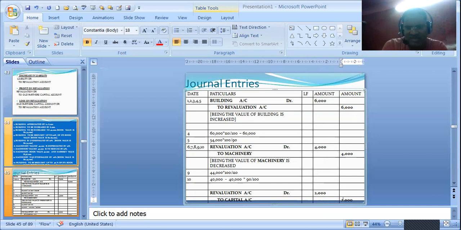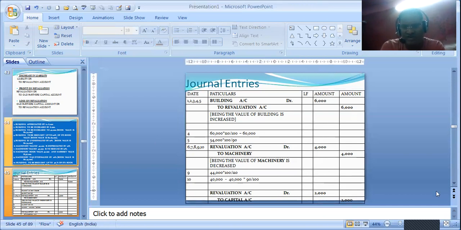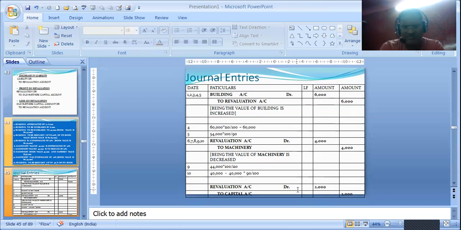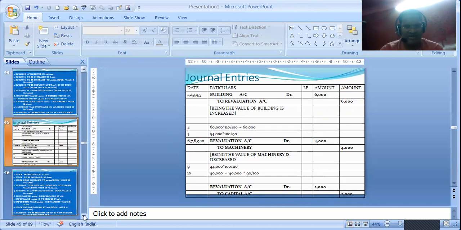There are many typical entries for which I will be posting a new video. But first of all, I'll complete, then I'll do the videos again. So this is a very typical similar sum. I have many more sums in this. There are 35 entries which I have counted. I have just done only 10. So 25 entries are more there, which are very difficult type. But we can do it easily, and once I do it, then it will become easier. Next class I will be doing with you the accumulated profits and losses.